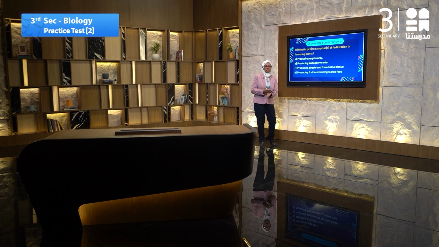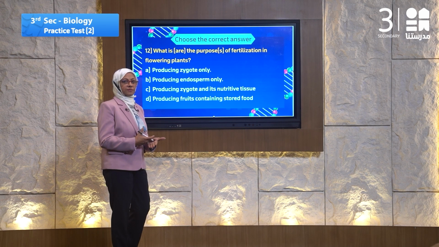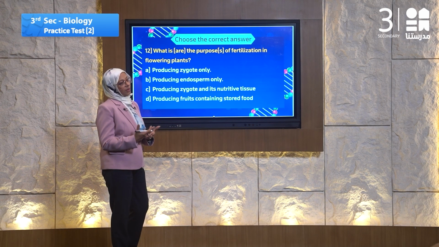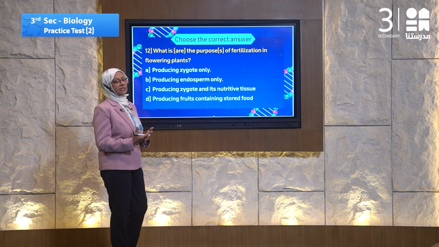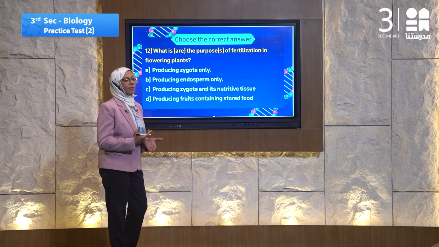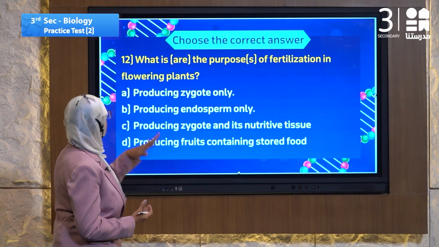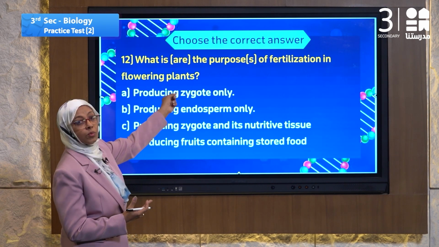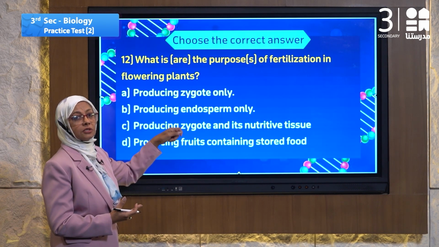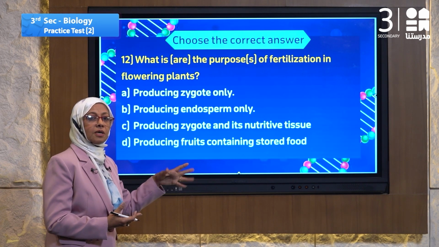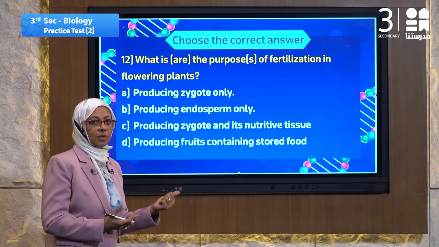Fertilization is a process of fusion of pollen grain and ovum inside the ovary. Fertilization returns the number of chromosomes to 2N. At first, its purpose is to return the chromosomal number to the whole number.